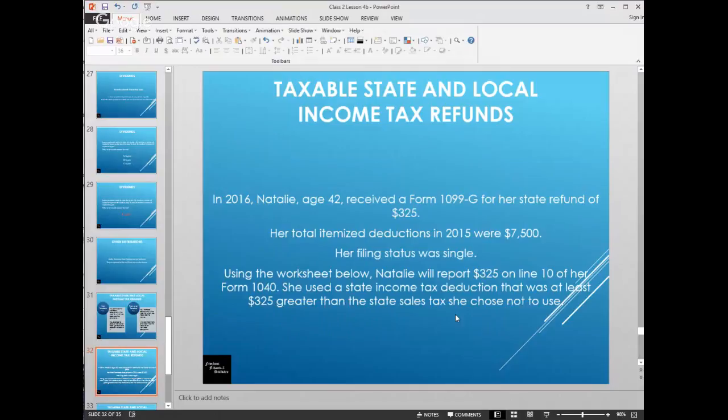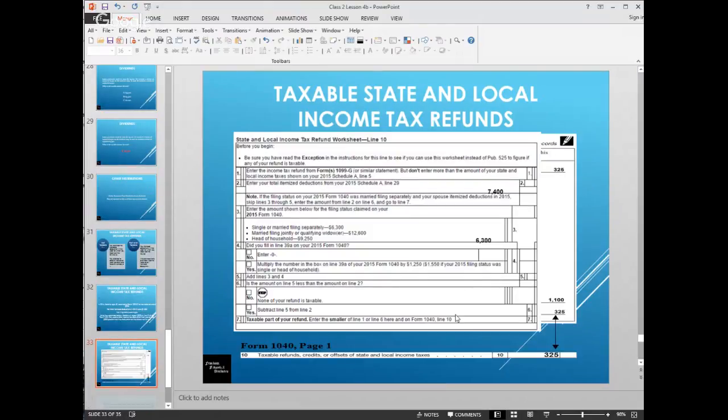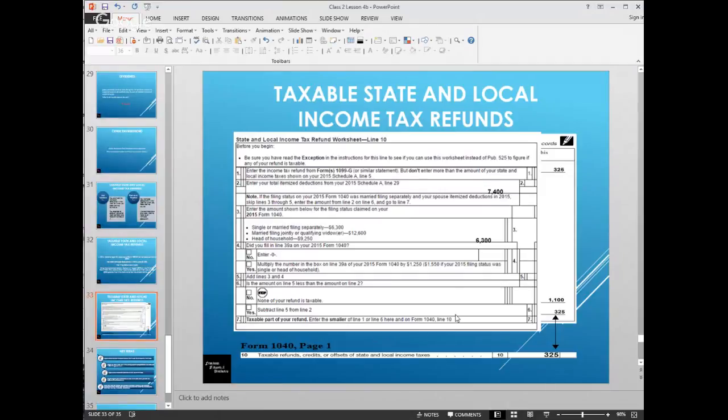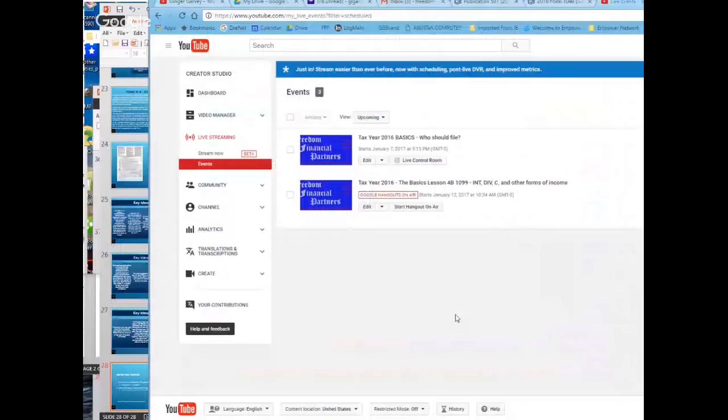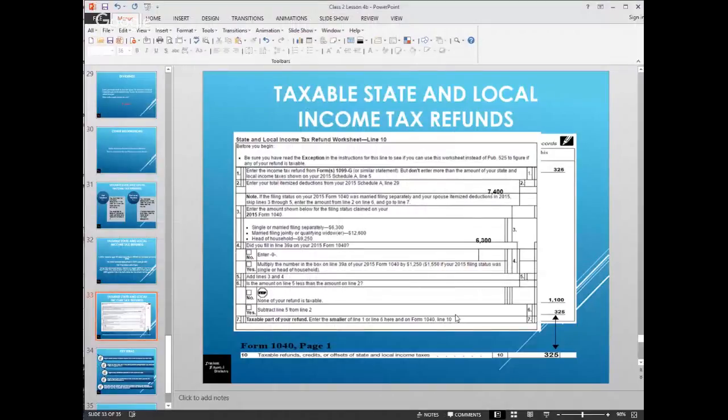So Natalie received a Form 1099-G for a state refund of $325. In 2015, her itemization was $7,500 and her filing status was single. So we're going to walk through the worksheet to show what amount of the $325 will be taxable. The amount she received on her Form 1099-G was $325.